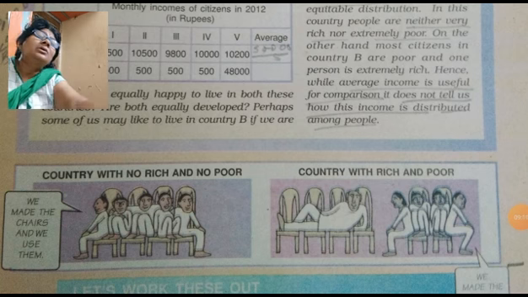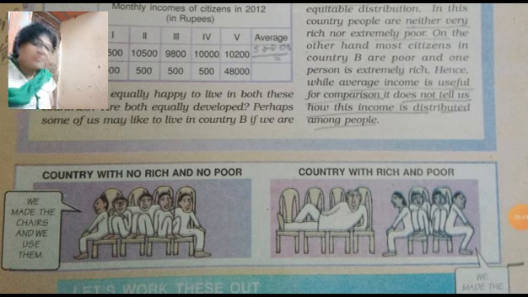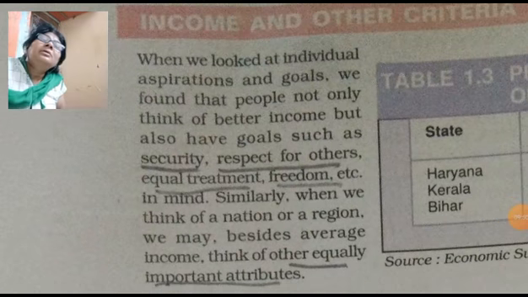In the other picture, only 2 chairs are there and 4 persons are sitting, means resources are limited and more people are using these resources, means this is the poor country. Okay, we have seen in this picture how people use resources and how we consider a rich country, a poor country, or a country that is not rich or not poor. This is on page number 9, and come to page number 10, income and other criteria.